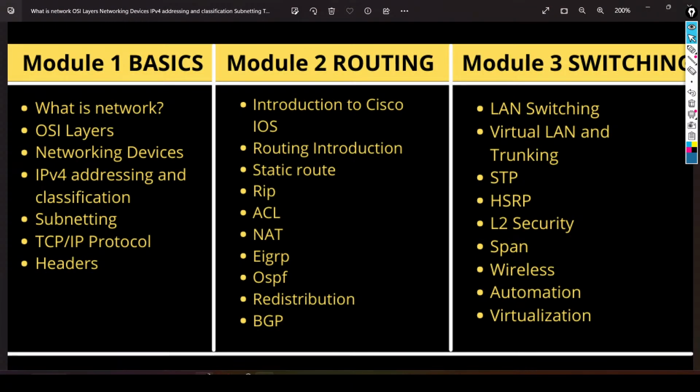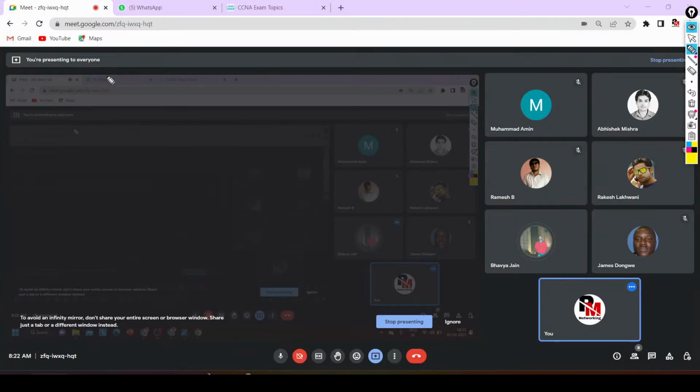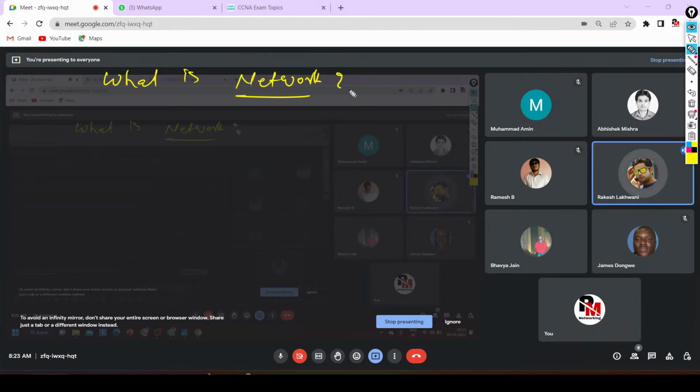First question is, what is a network? So who will explain? A collection of multiple networks. Collection of multiple networks is a network. When more than one computer is connected to each other. Collection of networks is the internet. A group of networks is nothing but the internet.